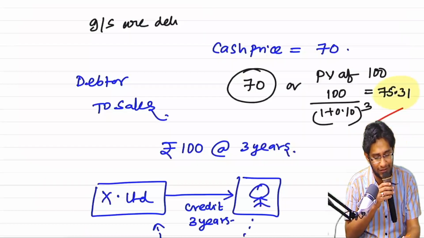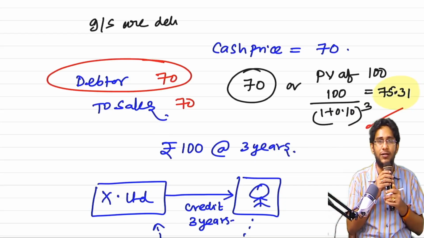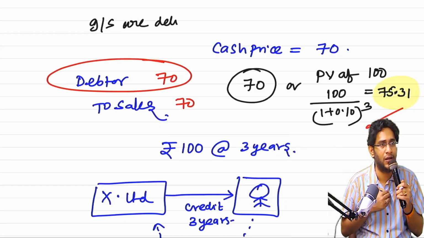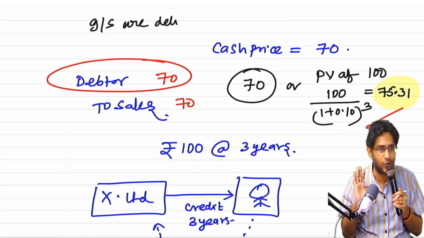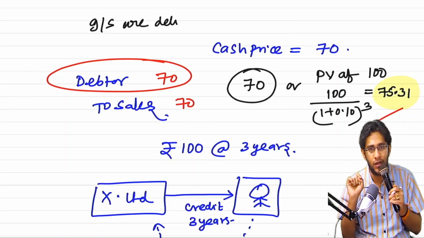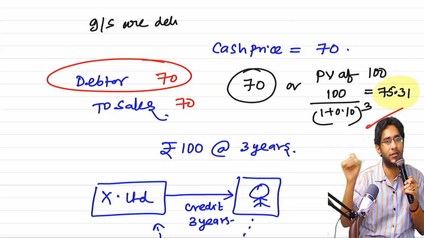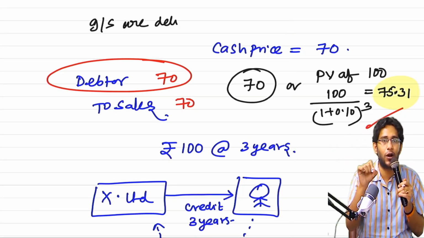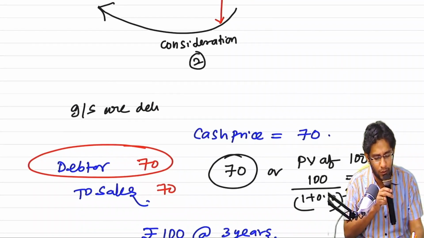Sir, what is all this, sir? Simple, sir. So 70 becomes the answer, sir. Debtor you recorded at 70, but how much will the debtor pay you? Debtor will pay you 100. When? After 3 years. Debtor is a financial asset only. On that you have to apply amortized cost only. For that interest income, every year I have to write an entry called debtor account debit to interest income. To record that, I need a discounting rate. Which rate will you find out? IRR, you will know how to work that out.